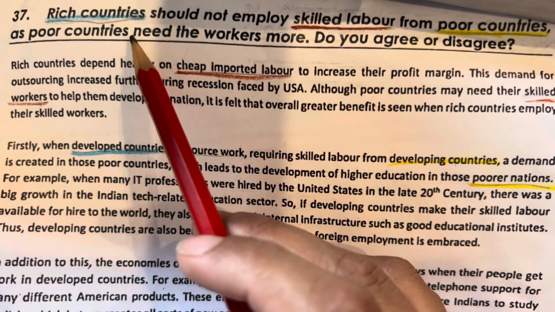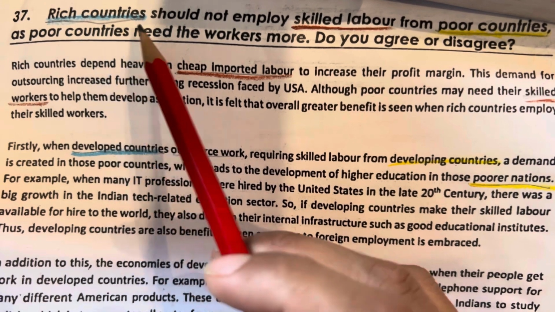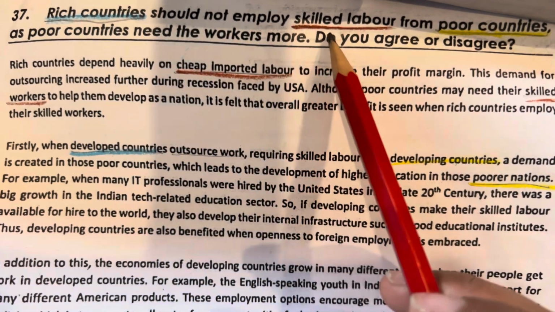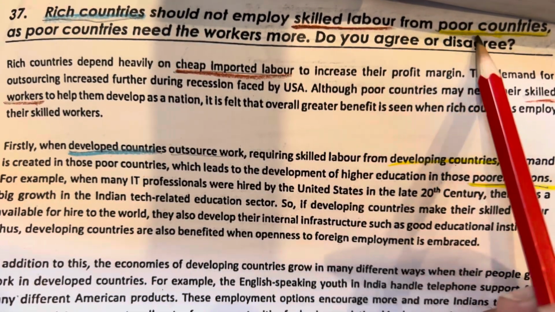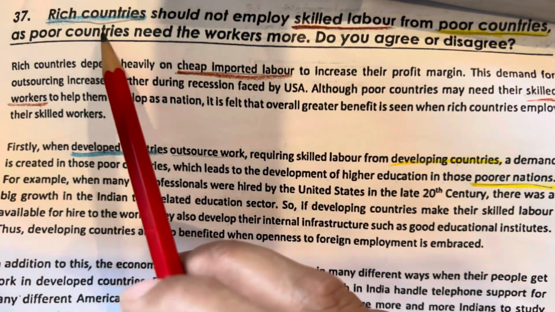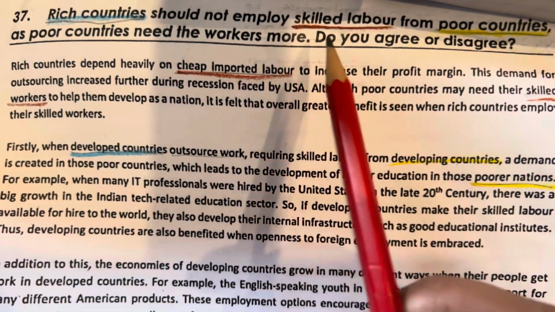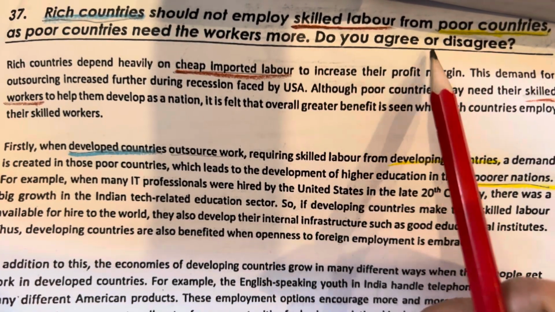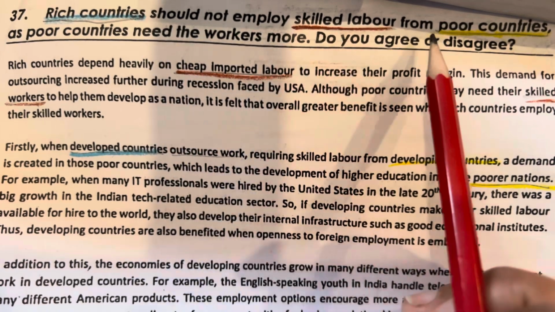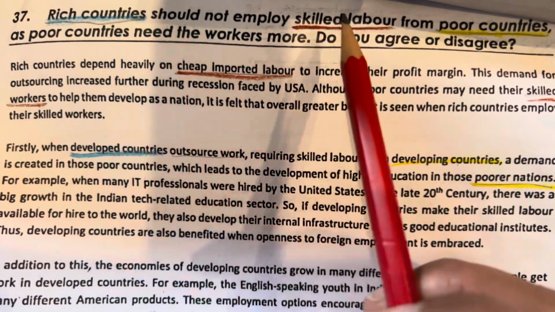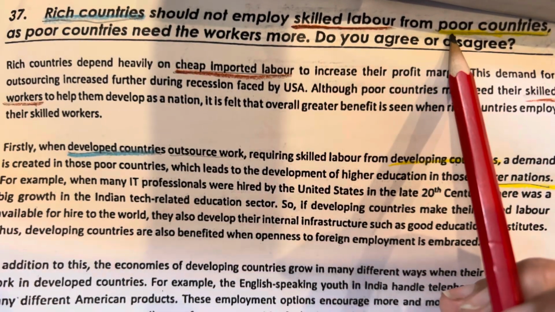Today our essay prompt is: rich countries should not employ skilled labor from poorer countries as poorer countries need the workers more. Do you agree or disagree? So I have underlined some important words like rich countries, skilled labor and poorer countries.